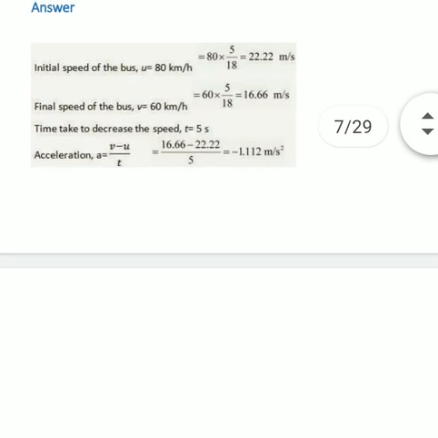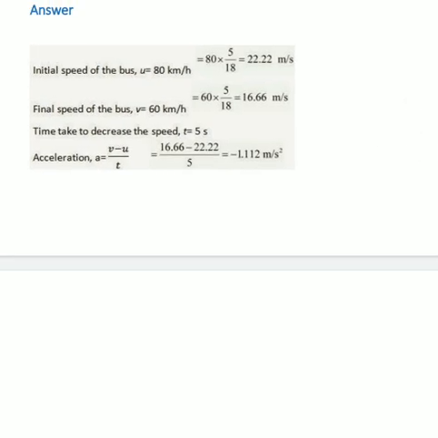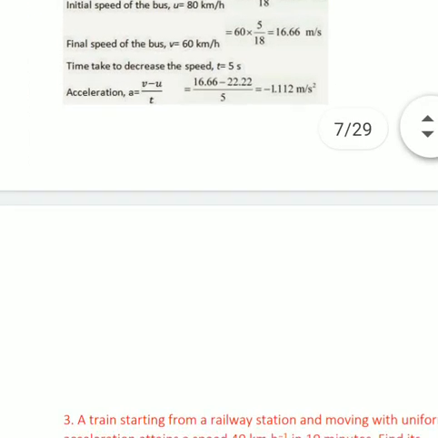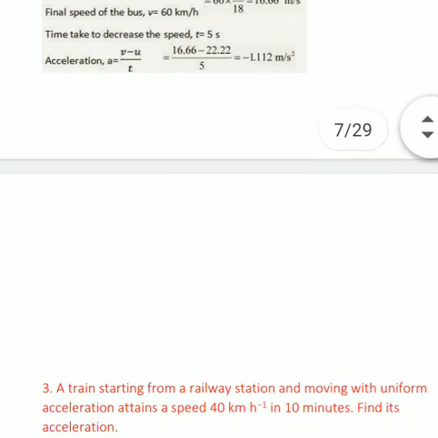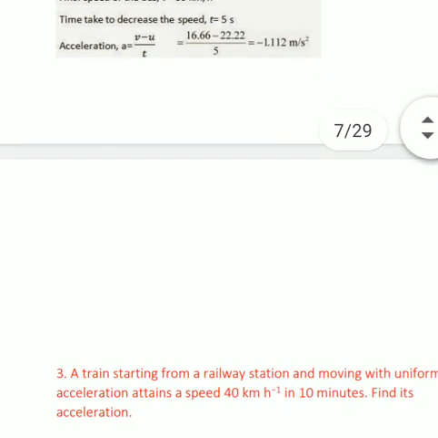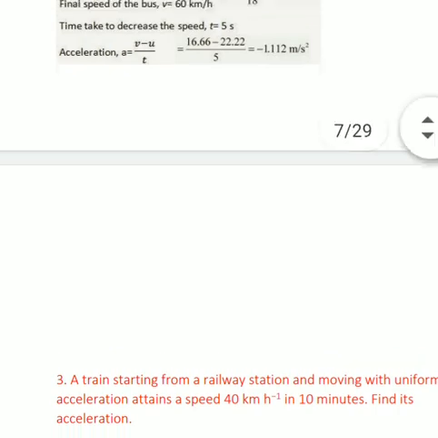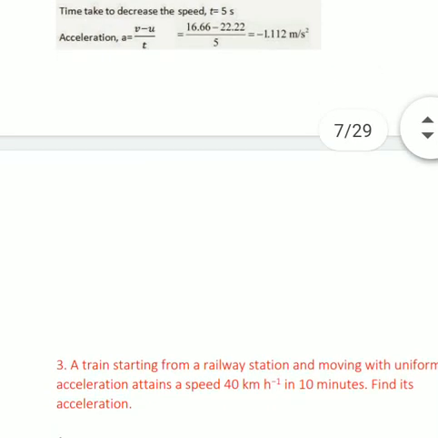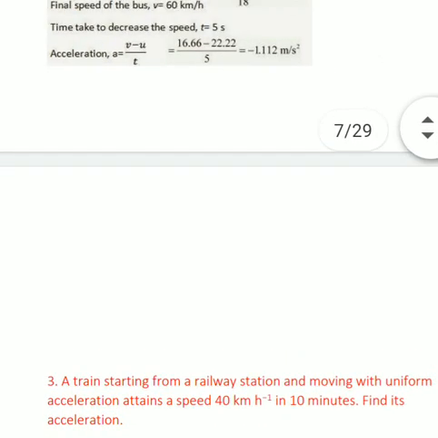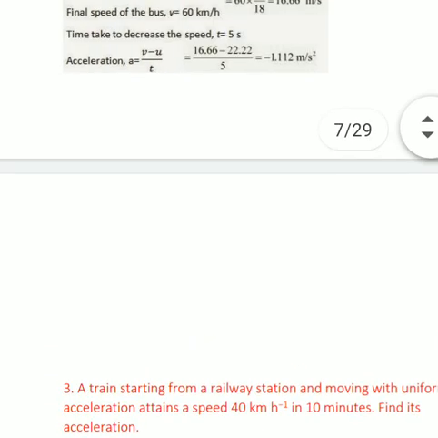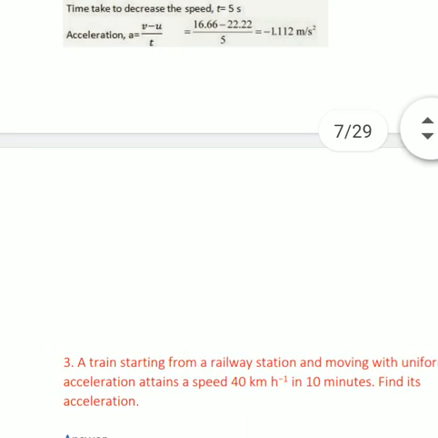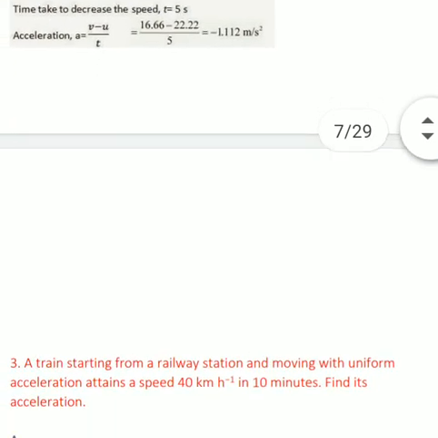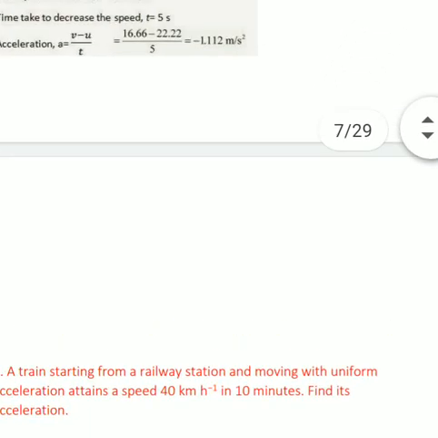So here 80 km per hour is equal to 80 into 5 upon 18, that is equal to 22.22 meter per second. Final velocity is 60 km per hour. We convert 60 km per hour into meter per second, so 60 into 5 upon 18, that is equal to 16.66 meter per second. Time taken is 5 seconds. The SI unit of time is second, so here we will not convert it.